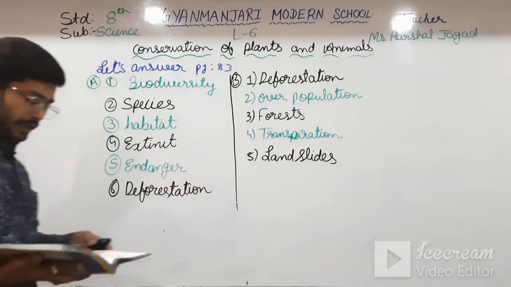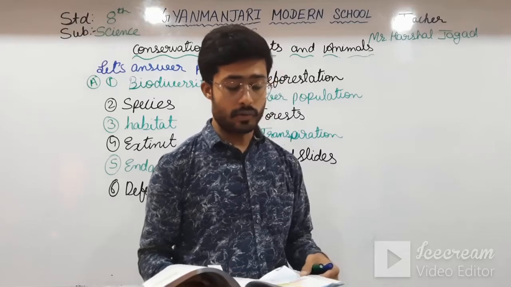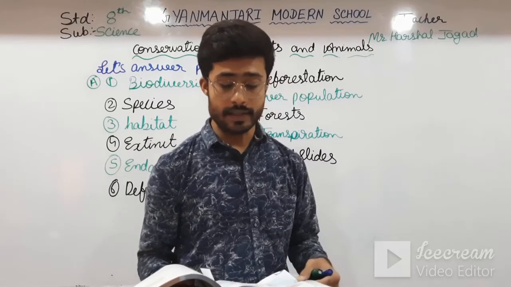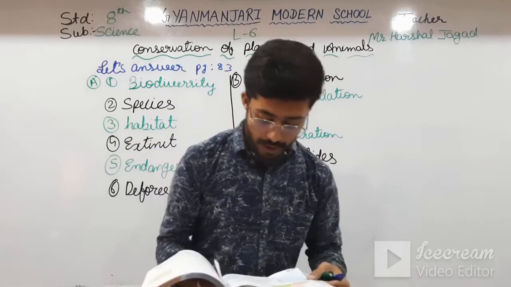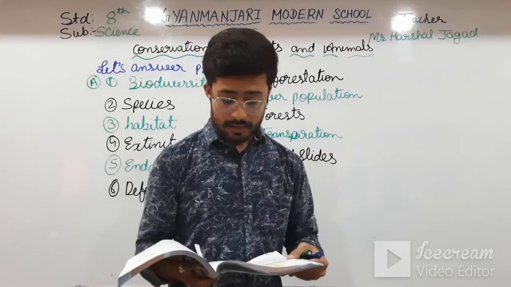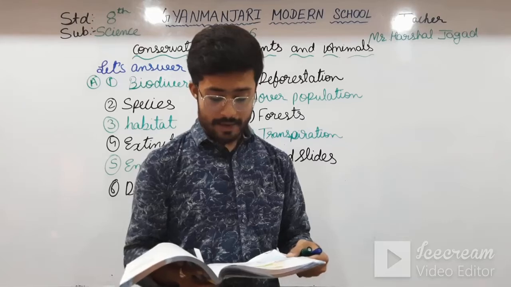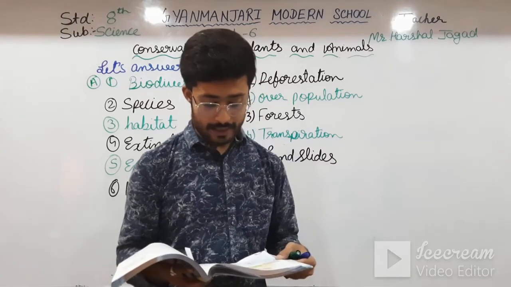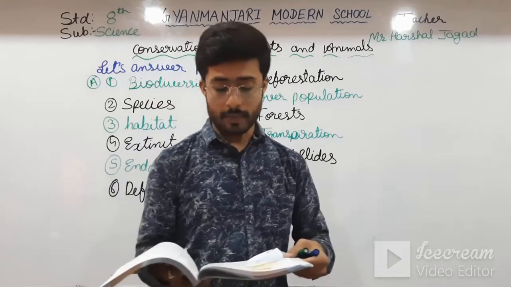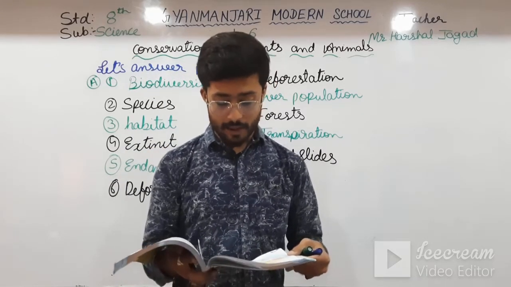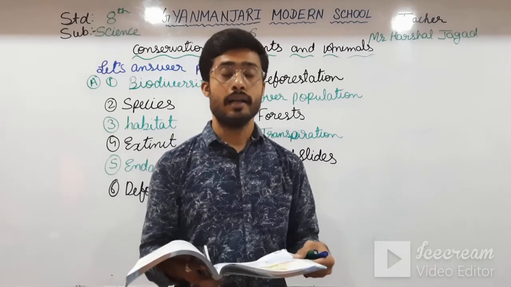See here, on the next page there is a map. It shows the location of the famous wildlife sanctuaries and national parks in India. See here, the green color mark is Bandhavgarh National Park, located in Madhya Pradesh. Next is Bandipur National Park, located in Karnataka. Here is the Jim Corbett National Park, in Uttarakhand. And in yellow color, Dachigam Wildlife Sanctuary, located in Jammu and Kashmir.